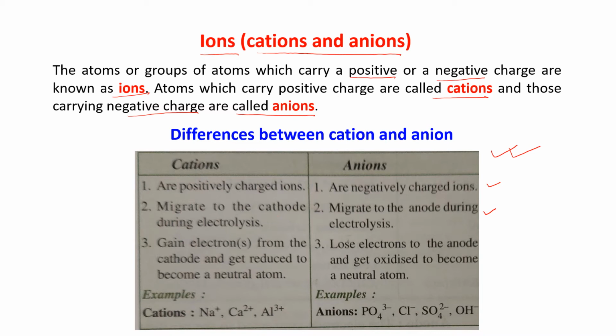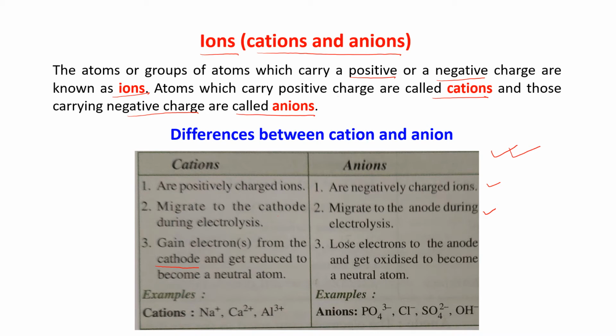And cations gain electrons from the cathode and get reduced to become a neutral atom. Cation is positively charged. That means they have a smaller number of electrons. So when they go to the cathode electrode, as the cathode is connected to the negative terminal of the battery, it is rich in electrons.